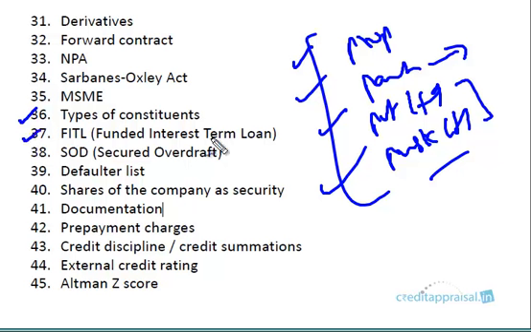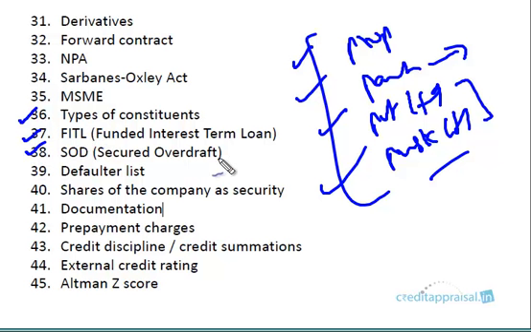FITL is funded interest term loan. What happens is usually if a company is in a sort of a problem and cannot pay the interest, you can convert that accumulated interest which the company has not paid into a term loan which is repayable in say the next 2 or 3 years. So that detail you can find in FITL. This is a facility usually given when the company is not doing too well on the repayment front.